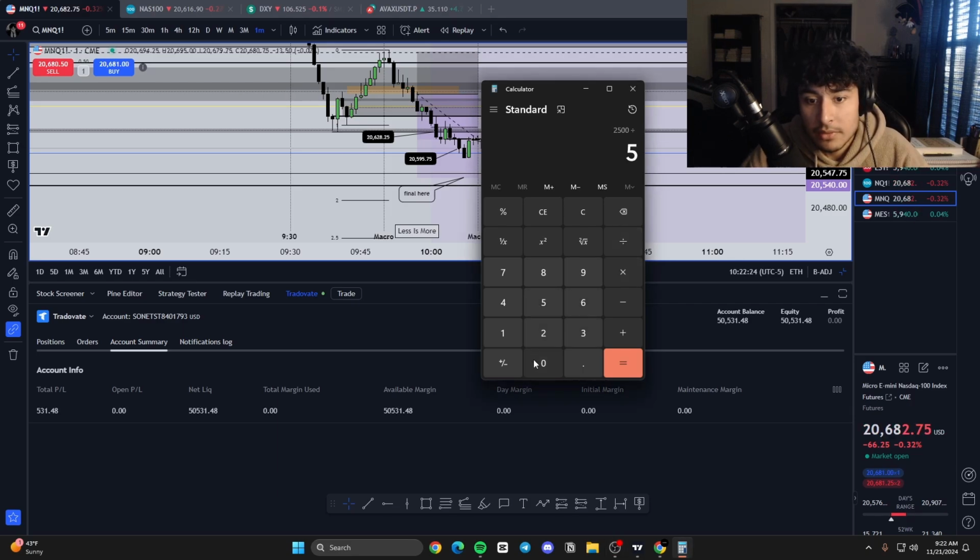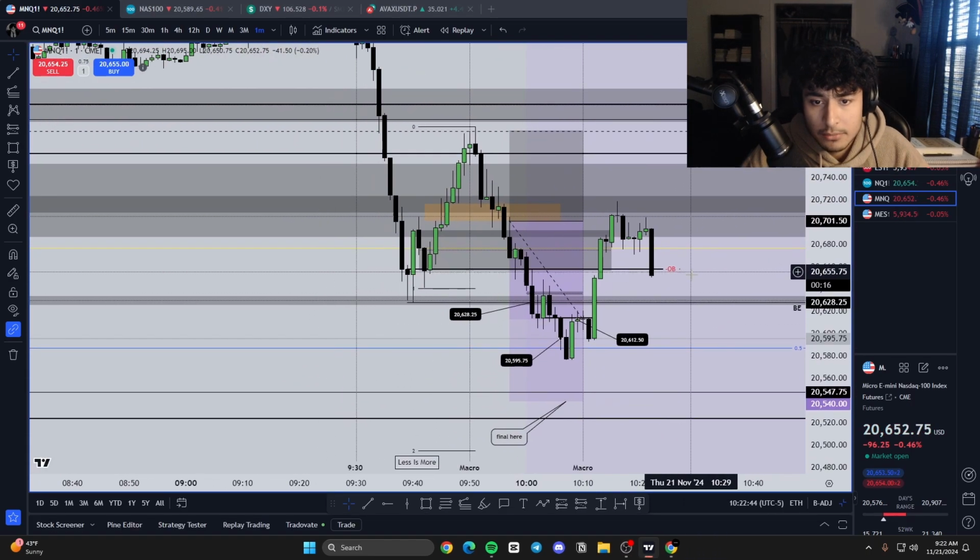The 2,500 divided by 500 is gonna have to be 5, so 5R. Or you can simply hit like a 1 to 2 or 1 to 2.5 twice, or we can just hit like a 1 to 1 five times, or a 1 to 2 around three times. So yeah, but I'm gonna go over the trade here that we took right now.